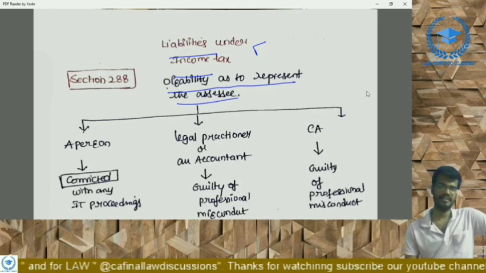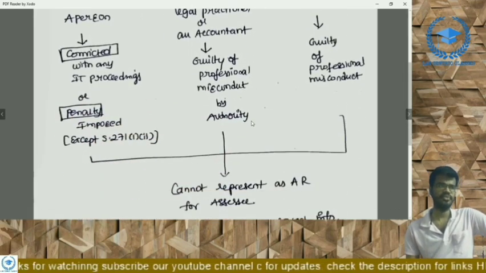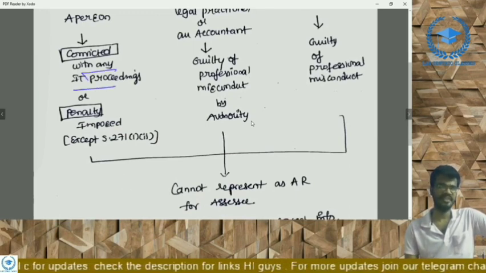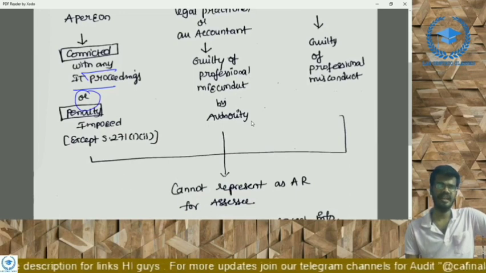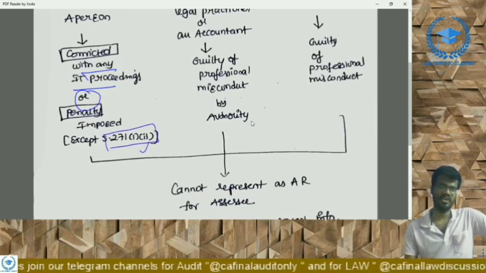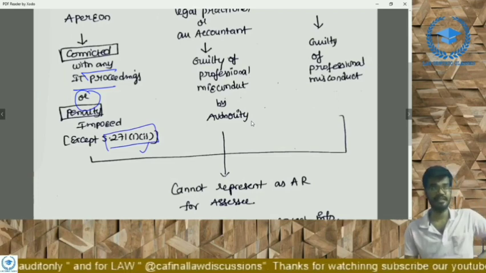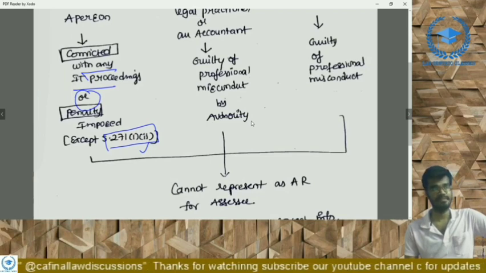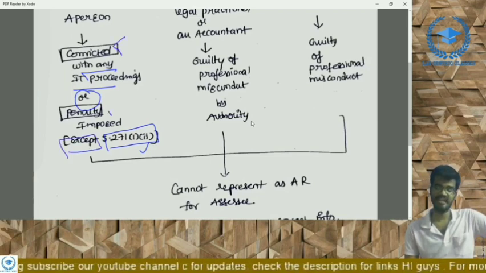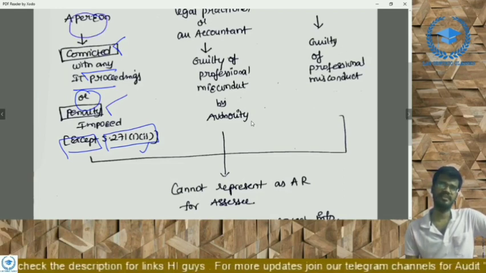There are 3 types of persons. We'll discuss in 288: a person who is convicted in any IT proceedings, or a person on whom a penalty has been imposed under the Income Tax Act, except under 271 subsection 1 clause 2. This is relating to any order; it just refers to the income tax section. This is an exception here. If a person has been convicted or a penalty has been imposed on him, then that particular person is not able to represent the assessee before income tax authorities.